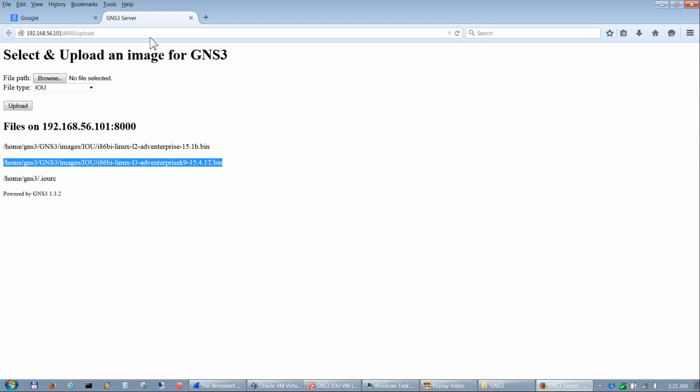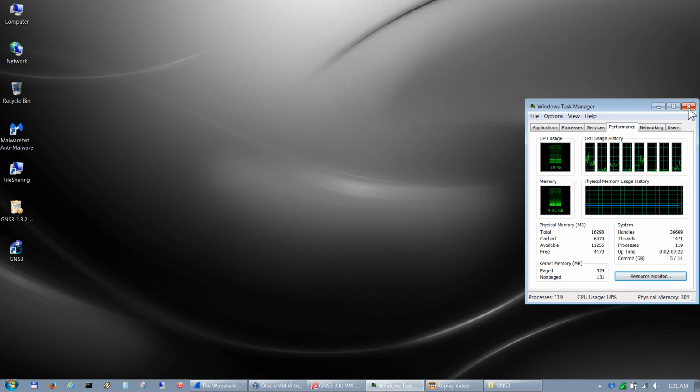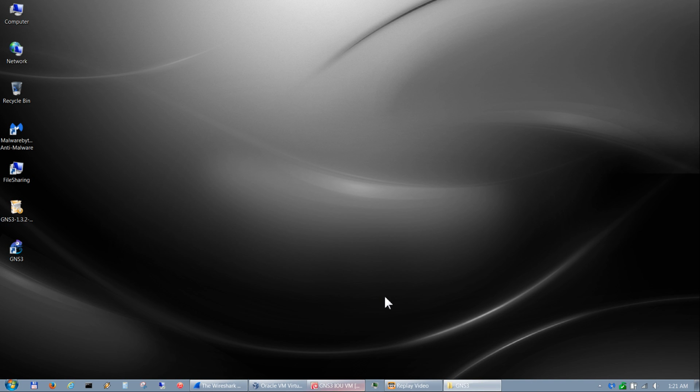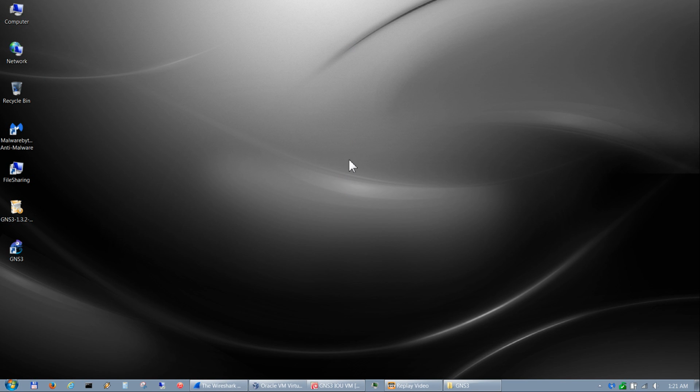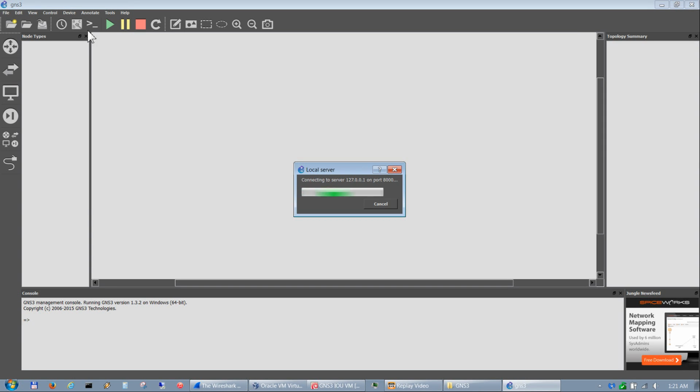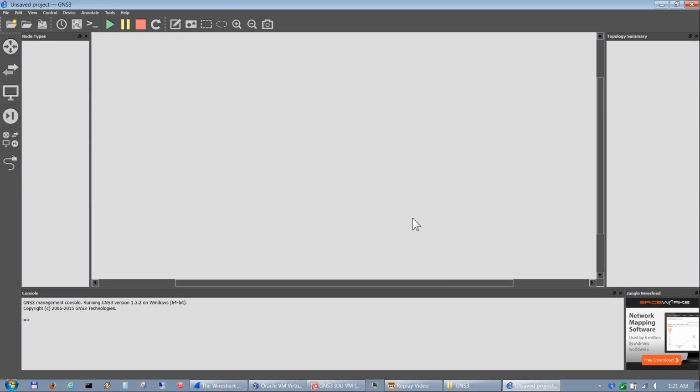I'll go and close out of this. I don't need this anymore. The reason for that is if you don't do that, sometimes after you install stuff in preferences or make changes in preferences, it could cause errors. So go ahead and cancel that.